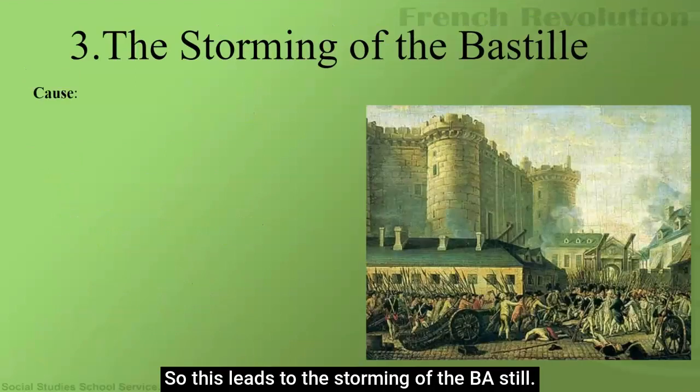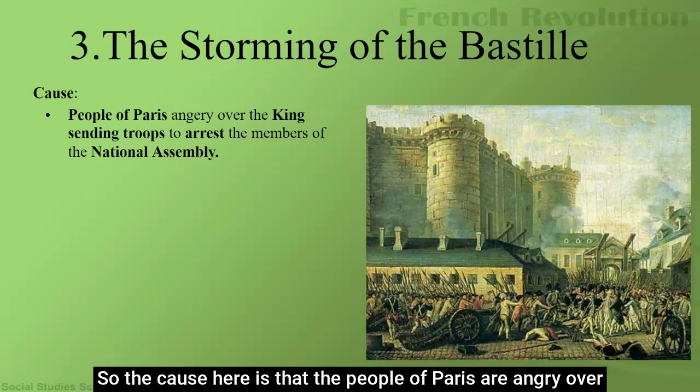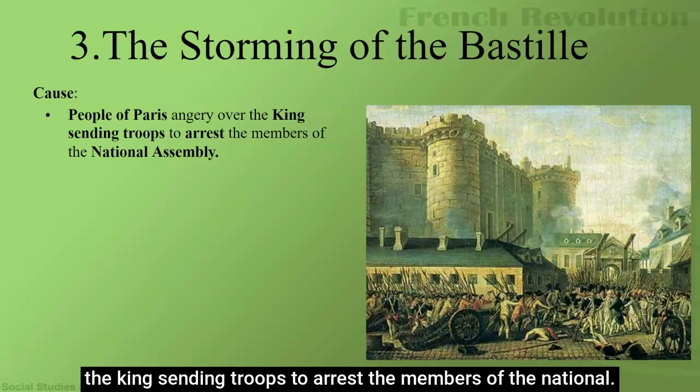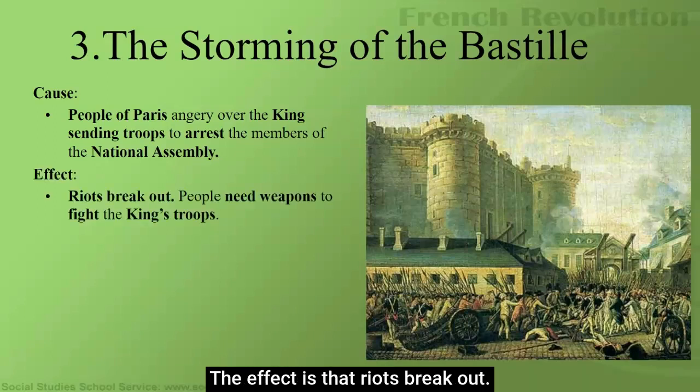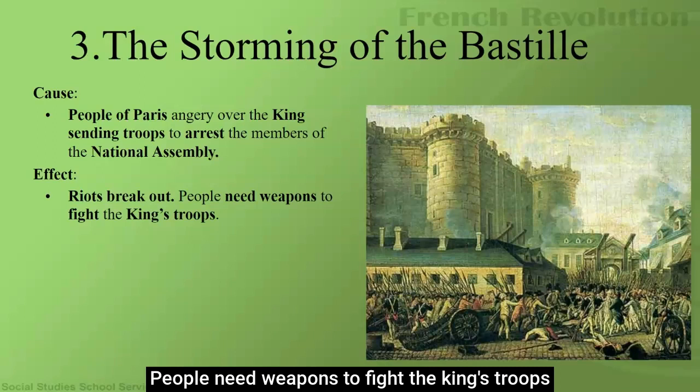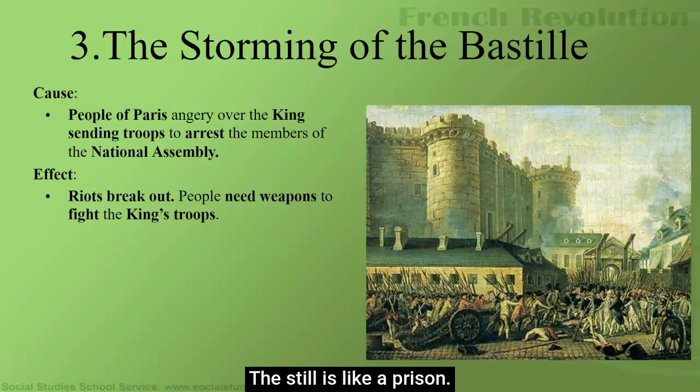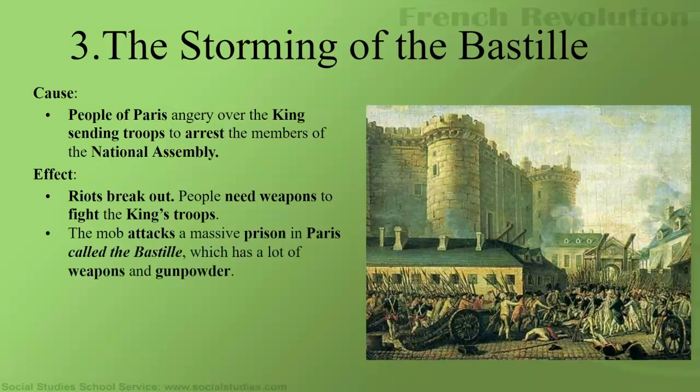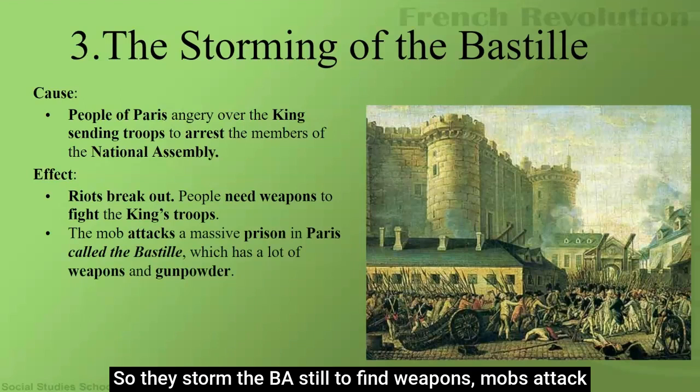So this leads to the storming of the Bastille. The cause here is that the people of Paris are angry over the king sending troops to arrest the members of the National Assembly. The effect is that riots break out. People need weapons to fight the king's troops, and they believe that they're in the Bastille. The Bastille is like a prison. So they storm the Bastille to find weapons.